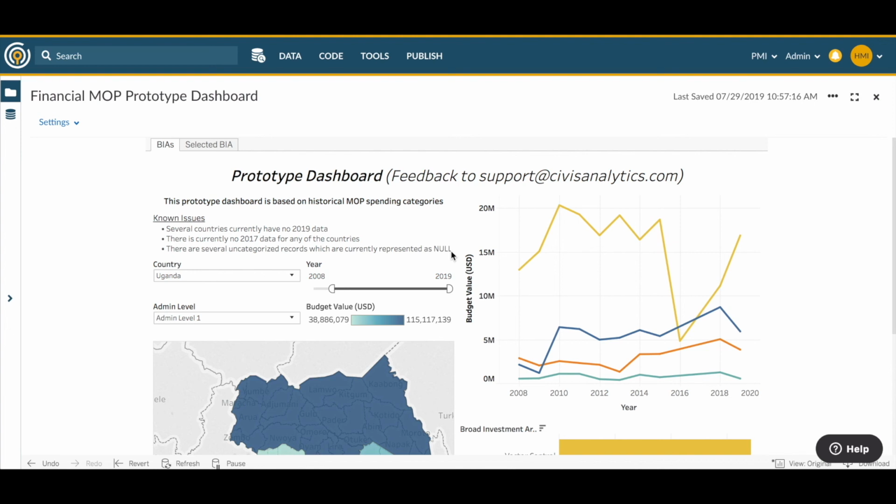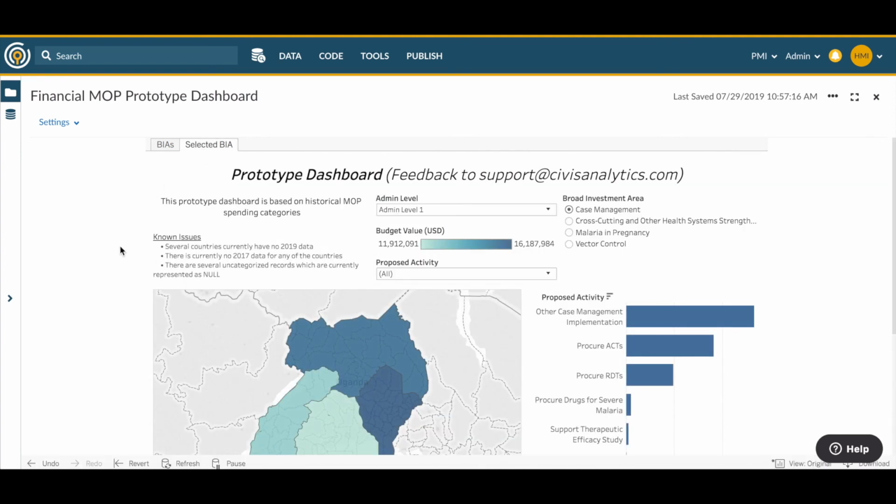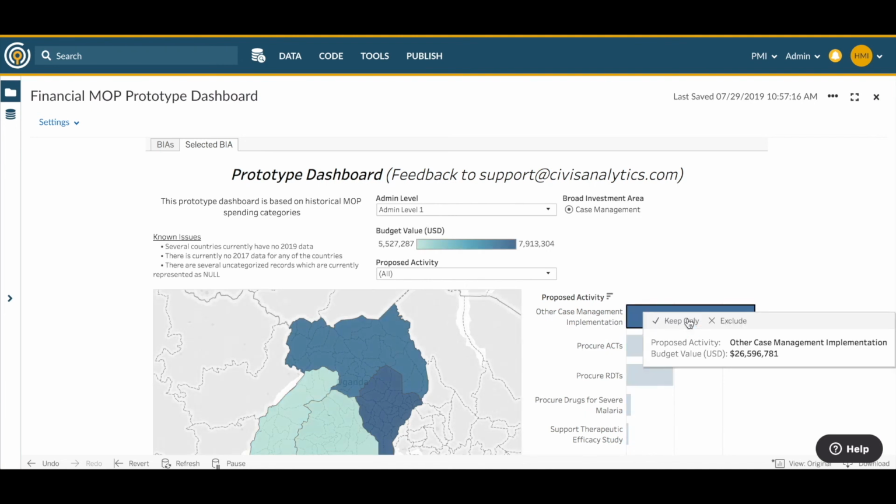So in the financial dashboard, you'll need to select the country that you're interested in. Today, we're going to look at Uganda's data. Now we'll click over to the Selected Broad Investment Area tab, selected BIA. When this loads, we'll want to select Case Management under Broad Investment Area, and then click on the Other Case Management Implementation in the bar chart to filter.